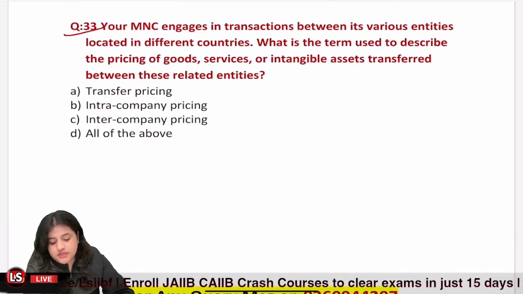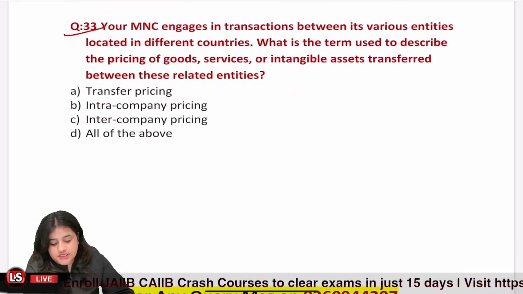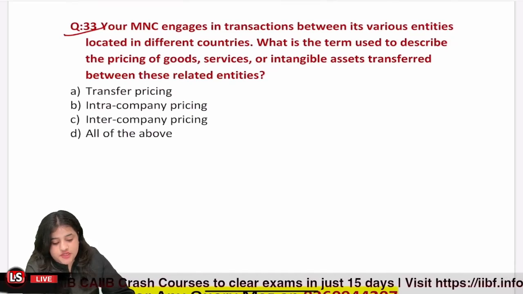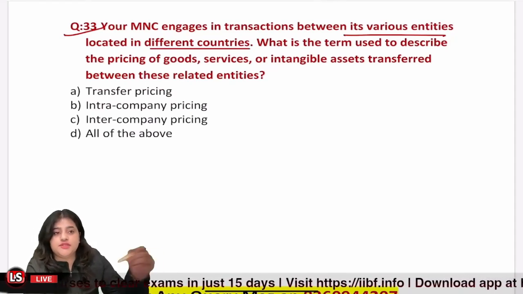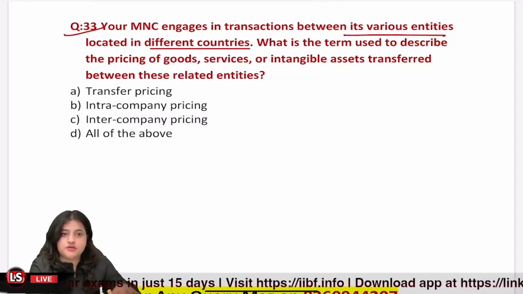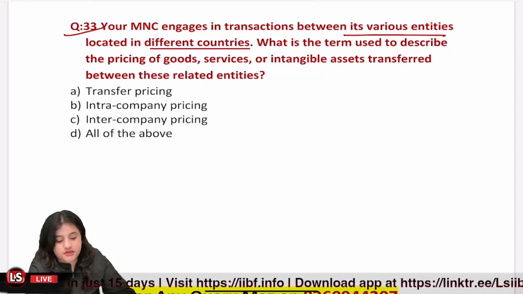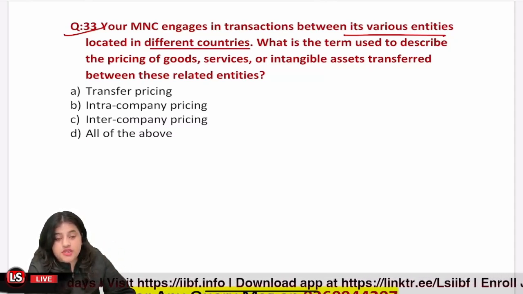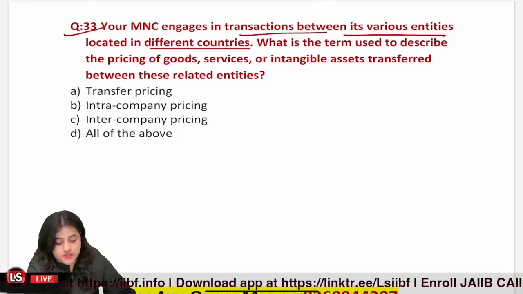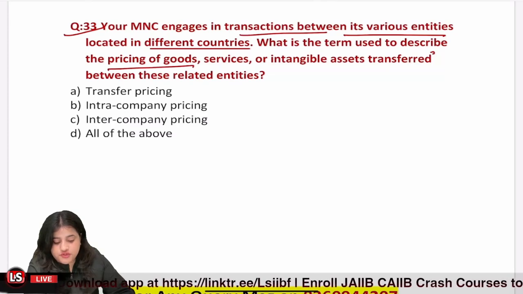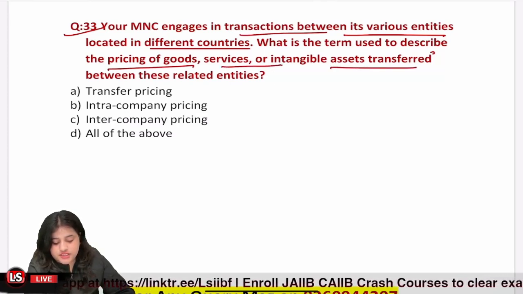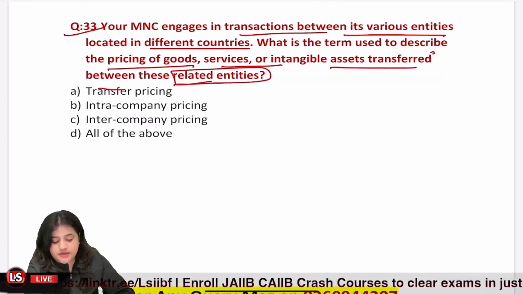Question 33. Your MNC engages in transactions between its various entities located in different countries. So we have an MNC and it is operating in different countries, and it is making transactions with various entities. Okay, now what is the term used to describe pricing of goods and services or intangible asset transfers between related entities?